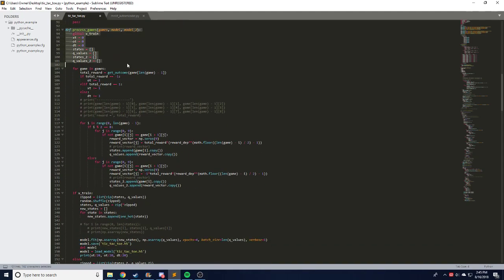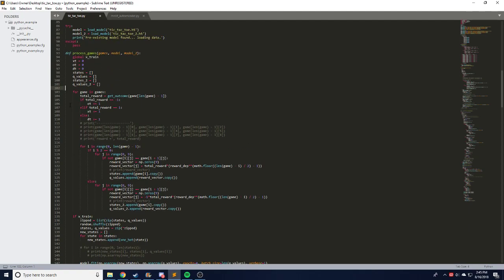And also a game processing script, which essentially just goes through all of the recorded games and creates arrays full of these states and then calculated Q value vectors. So the reward vector, as I called it, is just a 1x9 matrix containing all of our Q values. So we initialize it with all zeros, and then we change the one value that actually was the action taken,